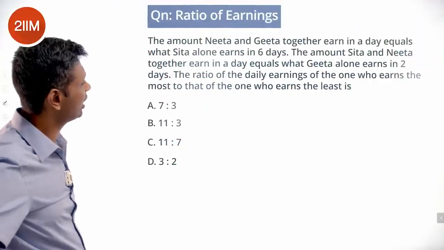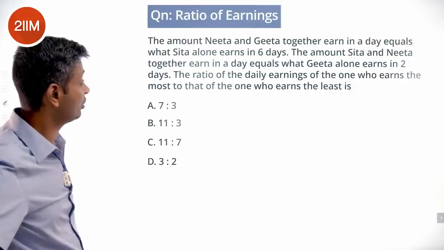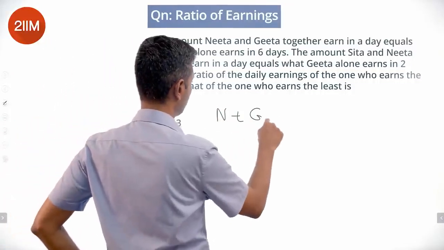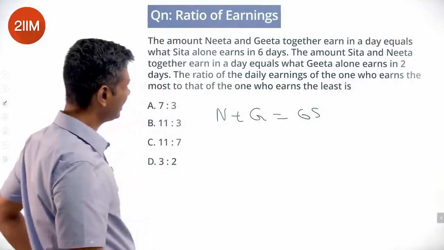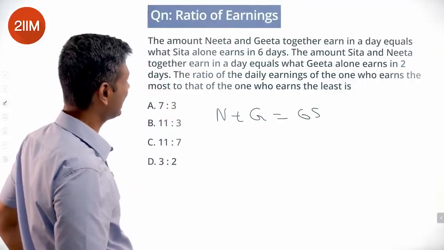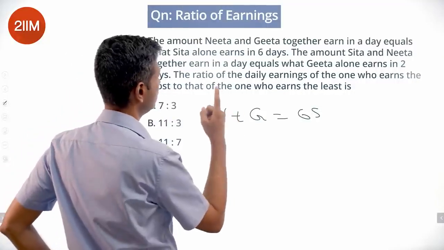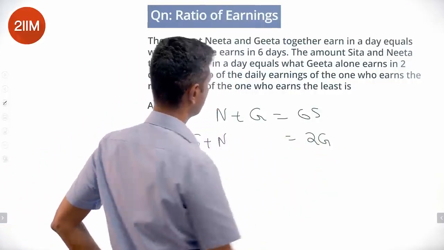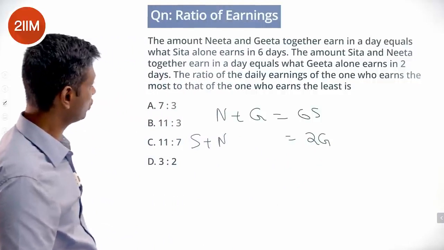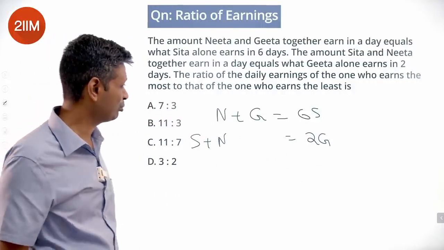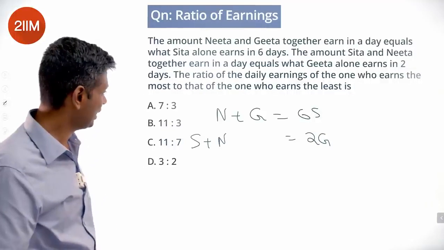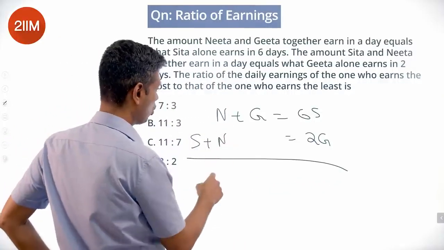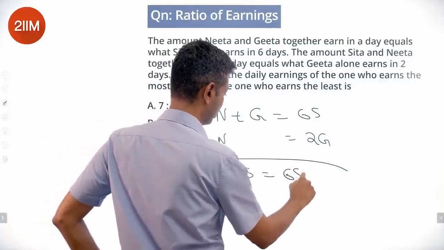The amount Nita and Geeta together earn in a day equals what Sita alone earns in 6 days. Okay? N plus G equal to 6S. The amount Sita and Nita together earn in a day equals what Geeta alone earns in 2 days. Sita and Nita, S plus N is 2G. The ratio of the daily earnings of the one who earns the most to the one who earns the least. N plus G is 6S. S plus N is 2G. Subtract this from this, N will go off. G minus S, 6S minus 2G.